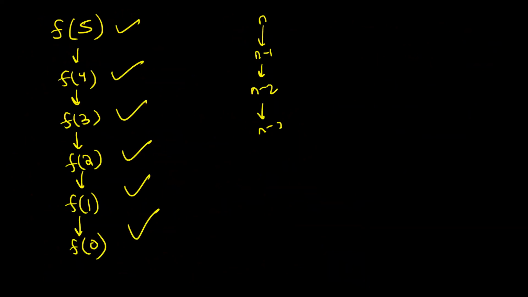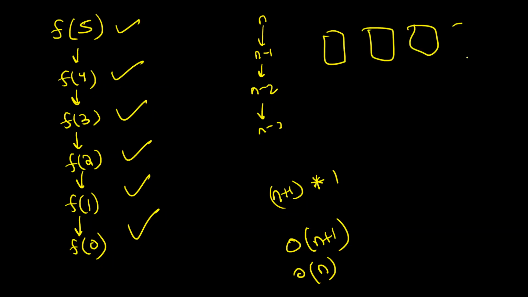Bolo, you check, is n equal to 0? No, then you simply do the return thing. So in every function call, you are doing constant work. And there are n plus 1 function calls. In every call, you are doing constant work, big O of 1 work. So is it not big O of n plus 1 or big O of n? Boss, n different function calls hua hai, and in every function you are doing constant work, right? So is it not big O of n? Yes. So the time complexity is big O of n.